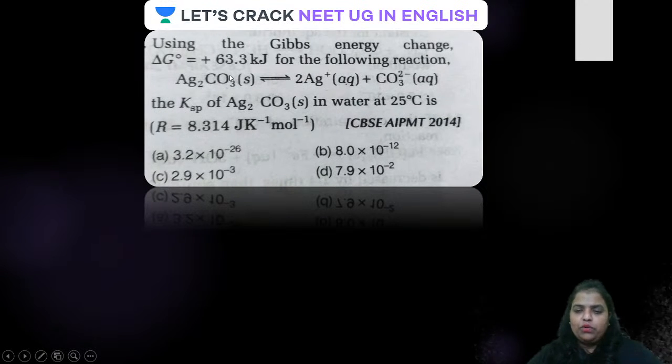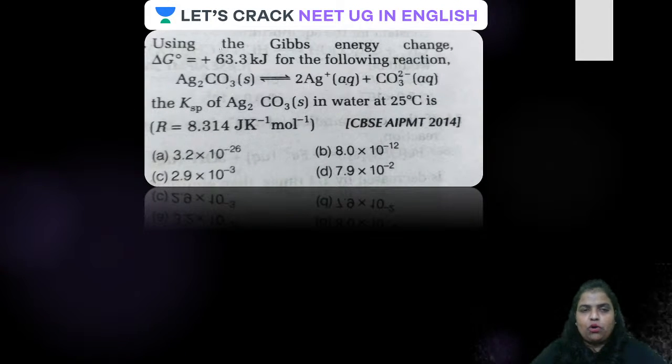Now, guys, the question on the screen is, using the Gibbs energy change, the delta G naught is given as 63.3 kilojoule for the following reaction. Silver carbonate is giving 2 moles of Ag plus, and we are getting 1 mole of carbonate ion. KSP, that is the solubility product.